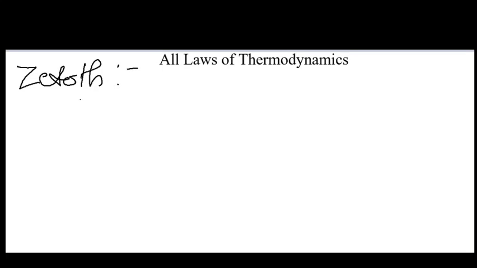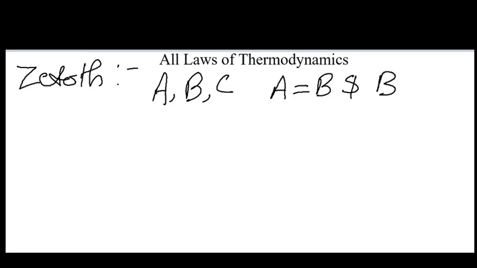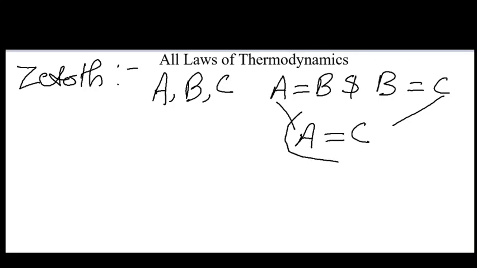Or we can understand it in another form: if we have 3 thermodynamic systems A, B and C, and if A and B are in thermal equilibrium and B and C are in thermal equilibrium, then according to the Zeroth Law, A and C will always be in thermal equilibrium. This is the basic principle on which thermometers are constructed.